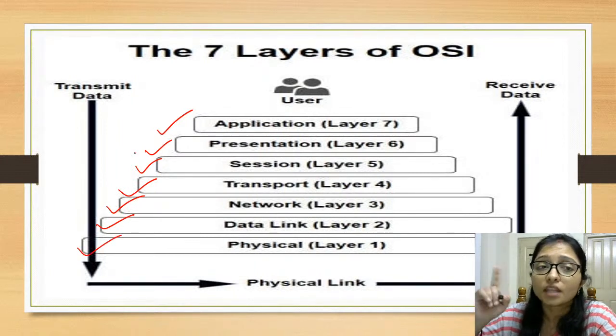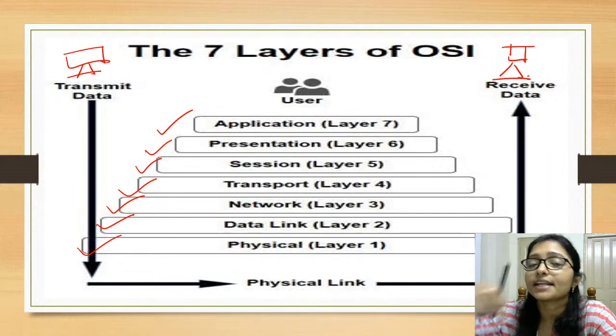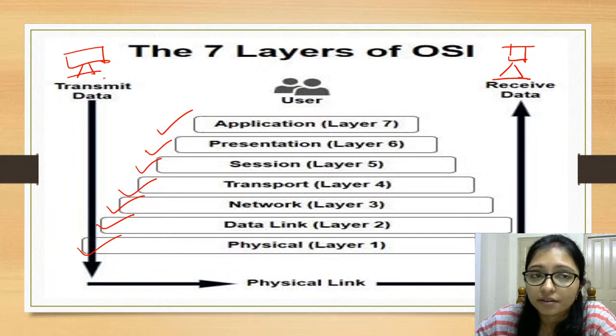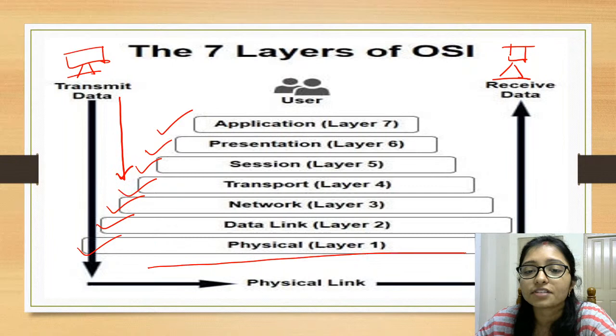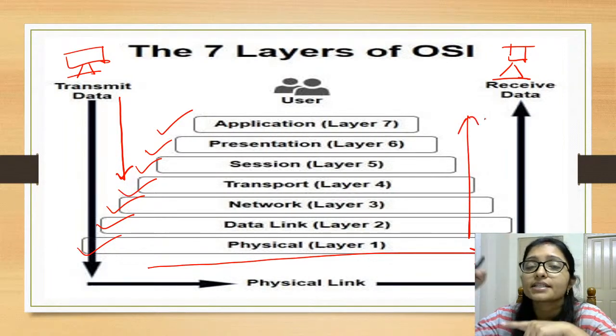Okay, this is the transmission, which means the sender is here and the receiver is here. How does the packet go? When the sender is sending the data from here, it is transmitting like that, then after that it comes here, then it goes up. In that way it is transmitting.